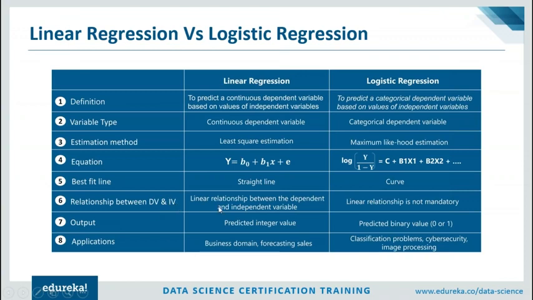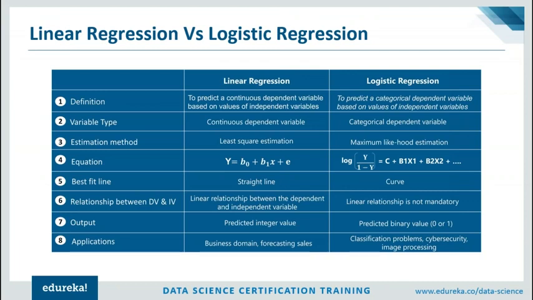Now let's look at the relationship between dependent and independent variable. When it comes to linear regression, there has to be a linear relationship between the two. When I say linear, I mean that the variables have to vary linearly. That's how the straight line is formed in the first place. When it comes to logistic regression, it's not necessary to have a linear relationship. The output of linear regression is always going to be a predicted value, basically a continuous value. When it comes to logistic regression, the output has to be a binary value. So it should either be class A or class B, or it should be 0 or 1, something like that.